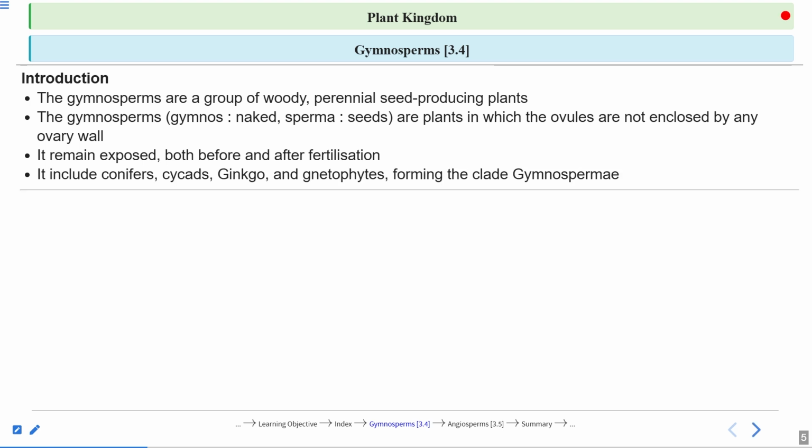It includes conifers. Now, what types of plants do they include? Conifers mean the cone-shaped trees, cycads, ginkgo, and gnetophytes forming the clade gymnosperm. So all these are the different types of gymnosperms. We will have one section on the classification of gymnosperm, so we will focus more on the different types of gymnosperm at that particular point. But here you can just remember that there are many different types of gymnosperms, right? Now, commonly they are called conifers, cycads, ginkgo, and gnetophytes.